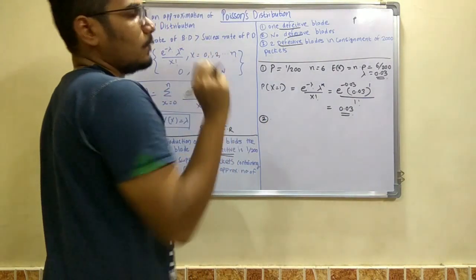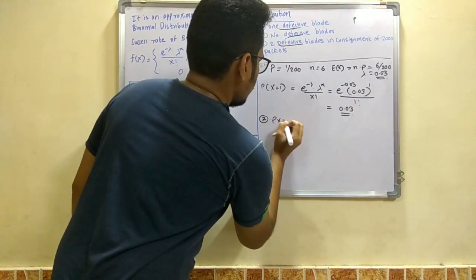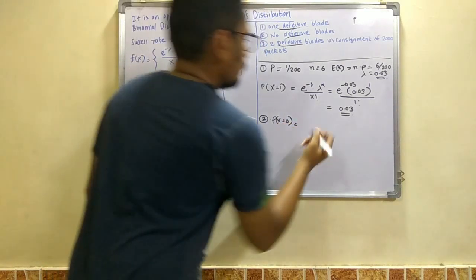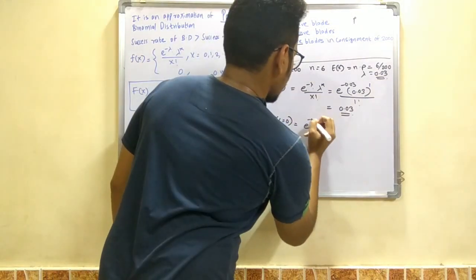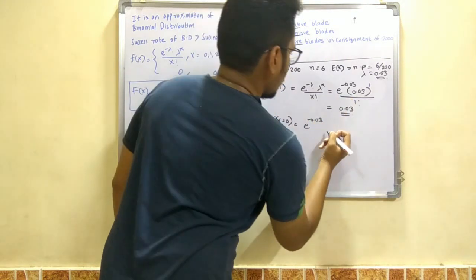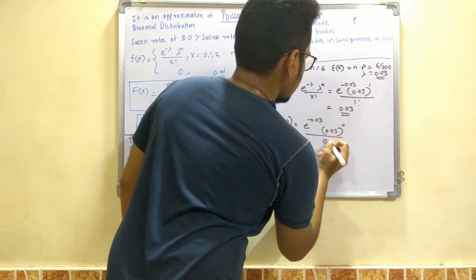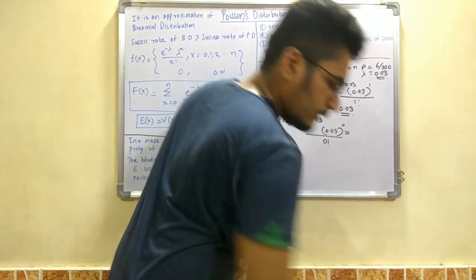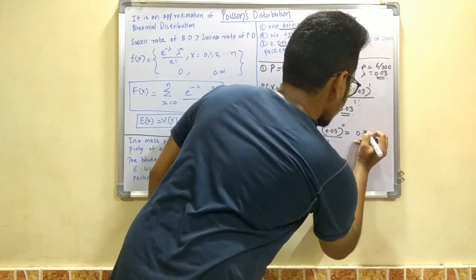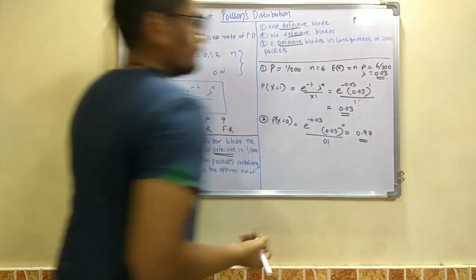Next we have to find no defective blades, that is P of x is equal to 0. For that the same formula, e raised to minus 0.03, 0.03 raised to 0 divided by 0 factorial, and this value comes out to be 0.97. That's simple.